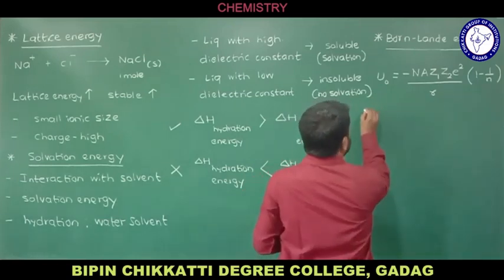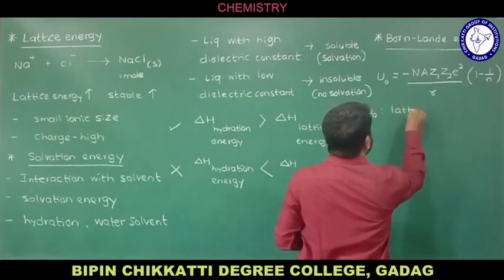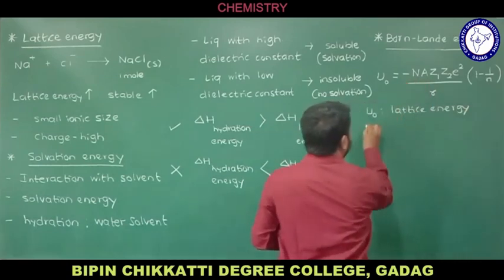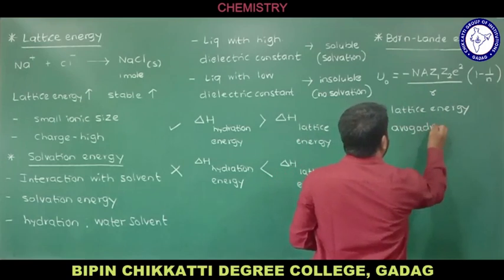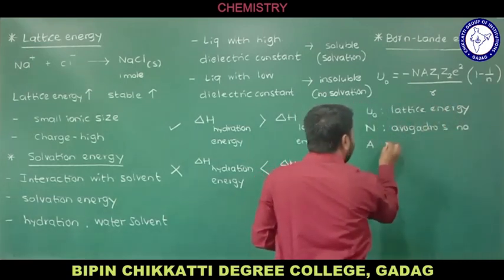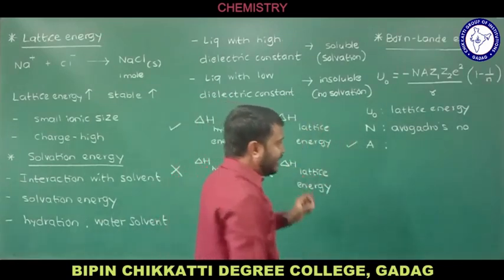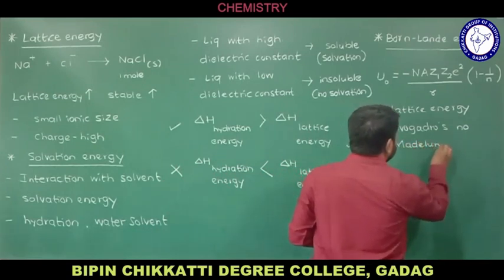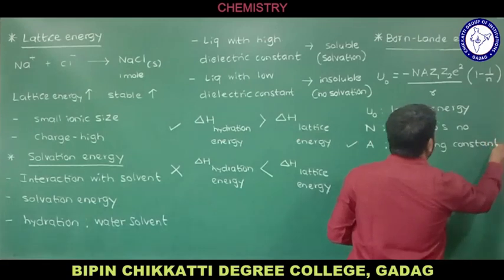We'll see what the terms involved are. So let me write that. U0 is the lattice energy. And we have N, and I hope you know N is nothing but Avogadro's number, and we know the value of that. And A is the new quantity, and we call it the Madelung constant. A is nothing but the Madelung constant.